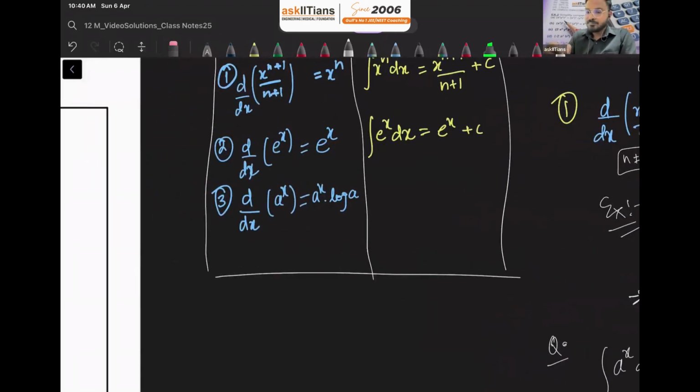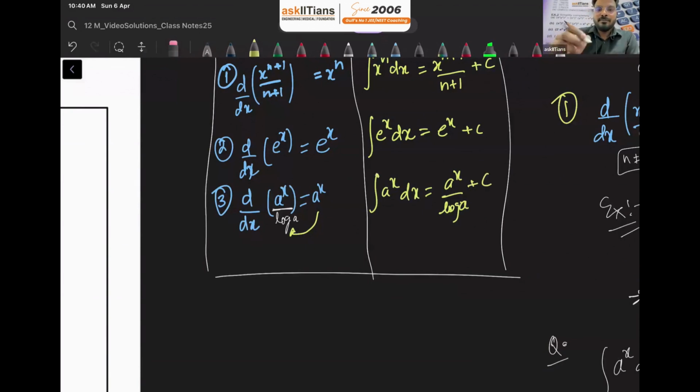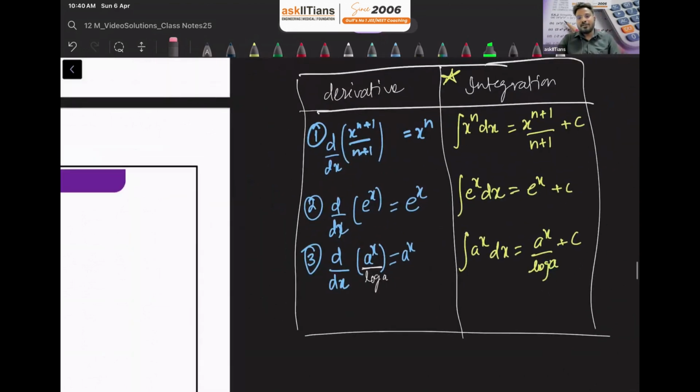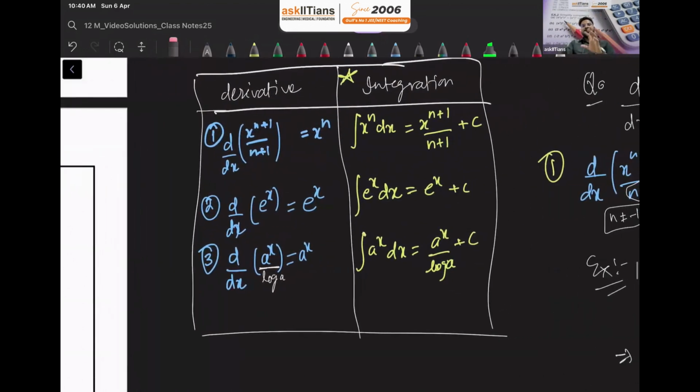So now, let me just do some changes here. We'll take log a in the denominator. And now, if we integrate a raised to x, what are we going to get, guys? We are going to get this whole function, that is a raised to x over log a plus c. So if you go with the basic definition, then you will find integration very easy. But there shouldn't be any confusion, right?